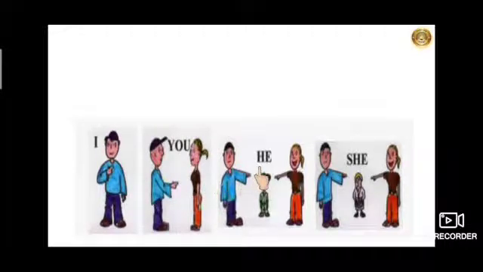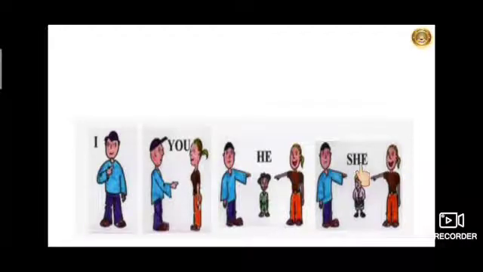Like this, we have the next pronoun he. The pronoun he is used when we are talking about one boy or one man or any one male gender. Like here, they both are talking about this one boy. So we have to use the pronoun he. So what will they say? He is a good boy, or he is wearing a green shirt, or he is wearing a cap, like this.